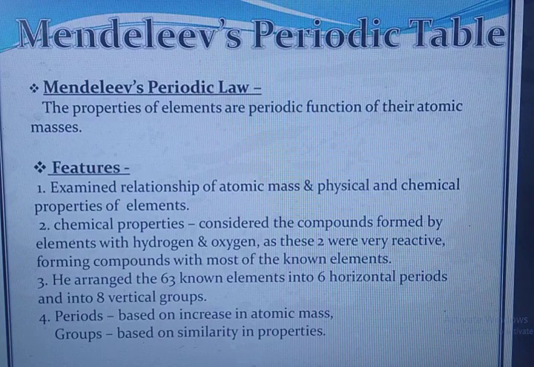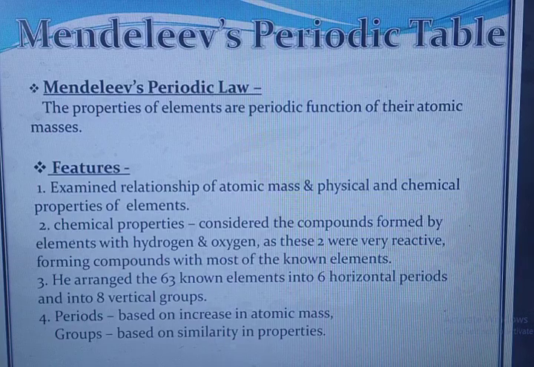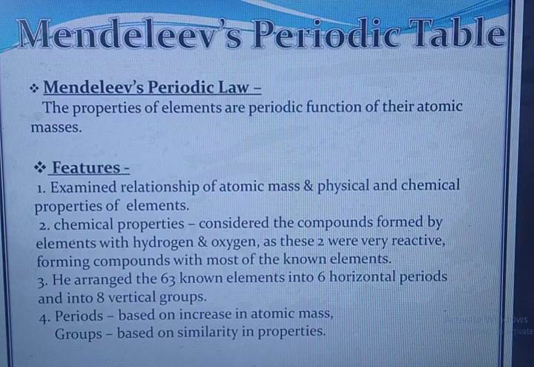Chemical properties considered the compounds formed by elements with hydrogen and oxygen, as these two were very reactive, forming compounds with most of the known elements, like hydrides and oxides. He arranged the 63 known elements into 6 horizontal periods and into 8 vertical groups. Periods were based on increasing atomic mass and groups were based on similarity in properties.